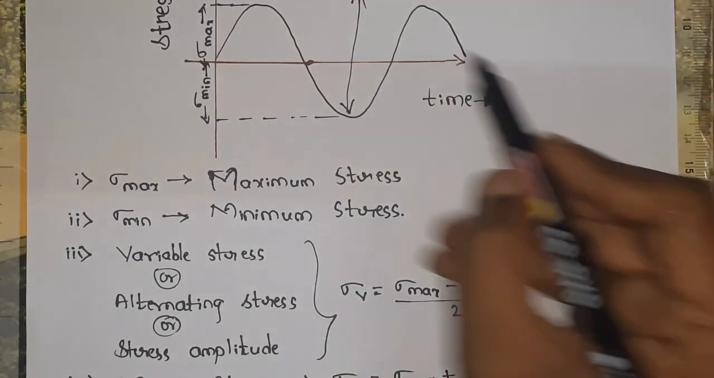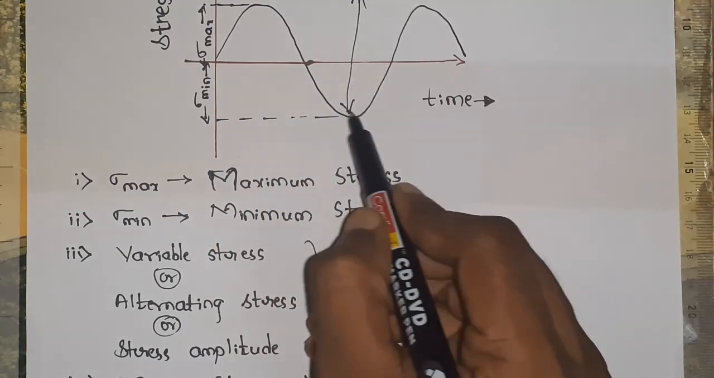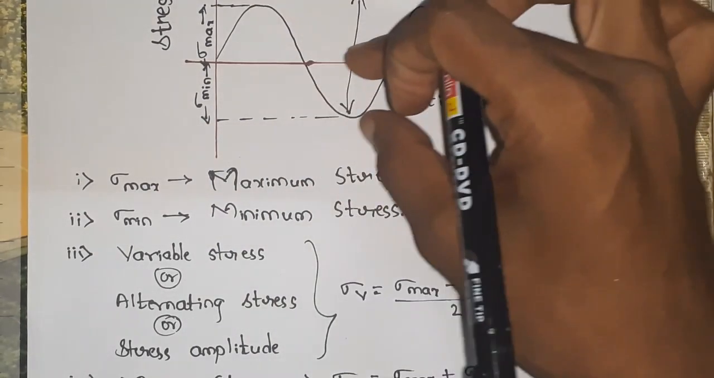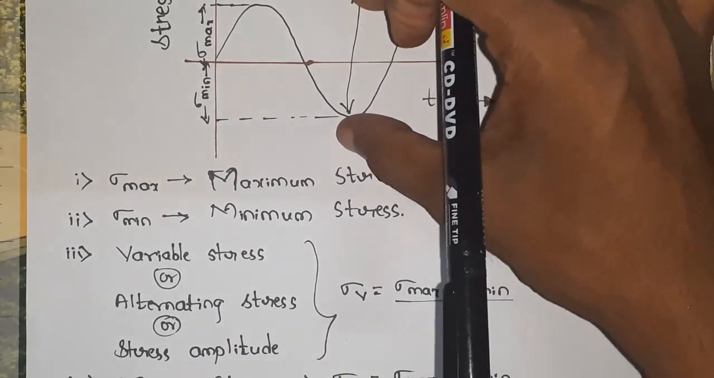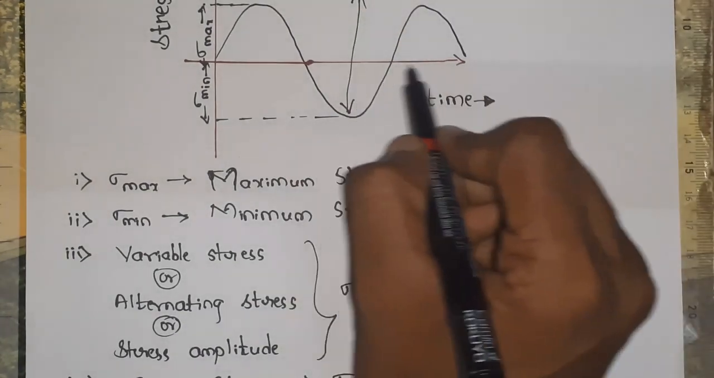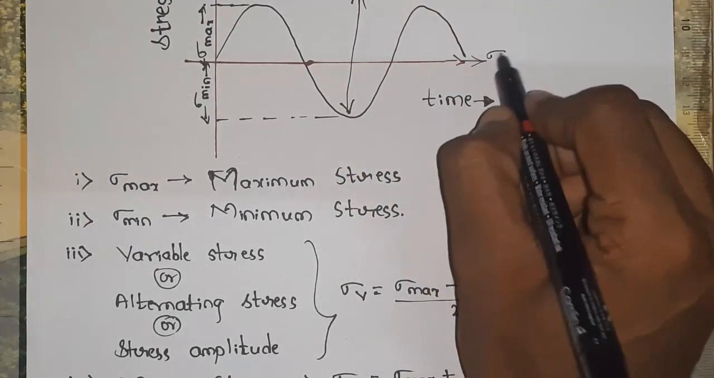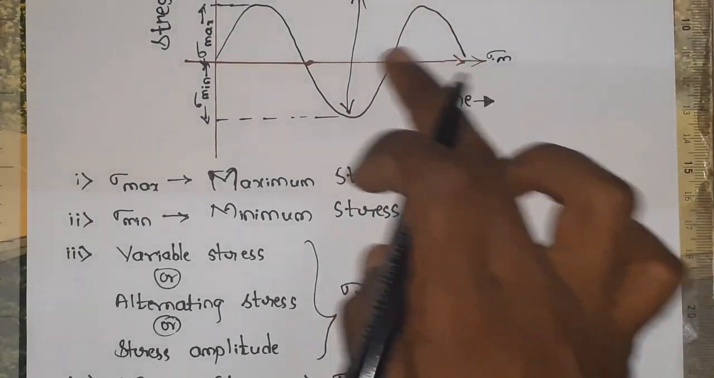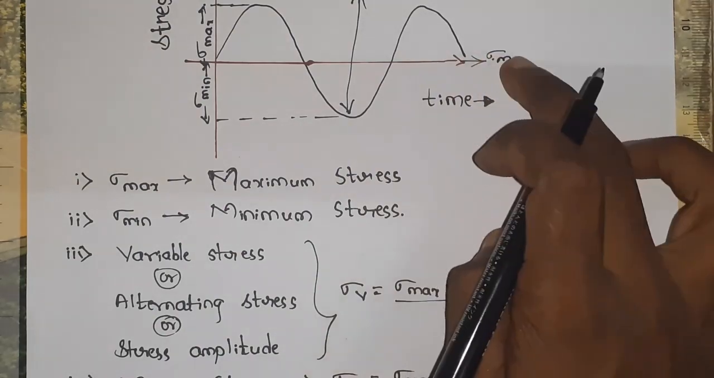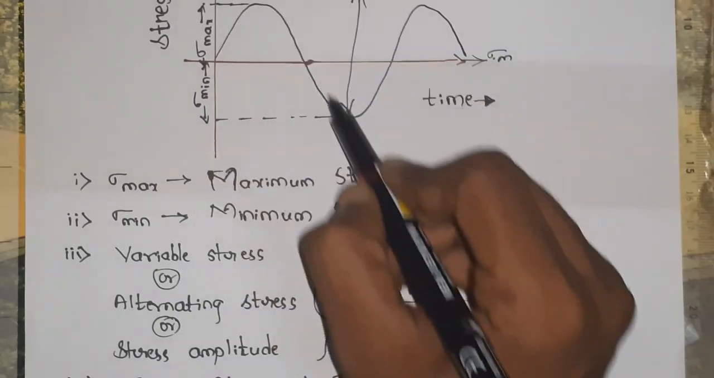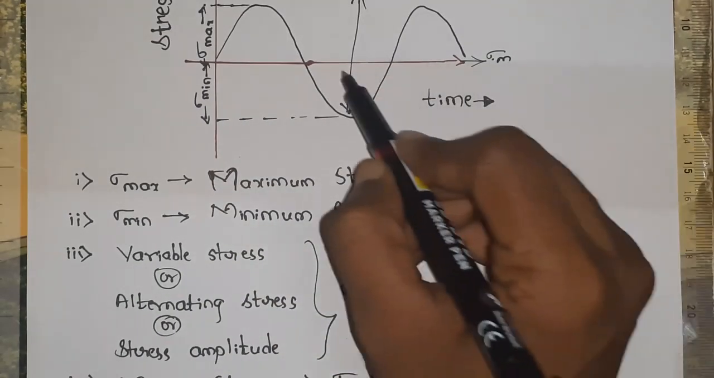Sigma max plus sigma minimum divided by 2 gives sigma mean, which will come over here. In this picture, this is sigma mean. In this case, the sigma mean is equal to 0 because sigma max equals sigma minimum in magnitude, as I have drawn it.